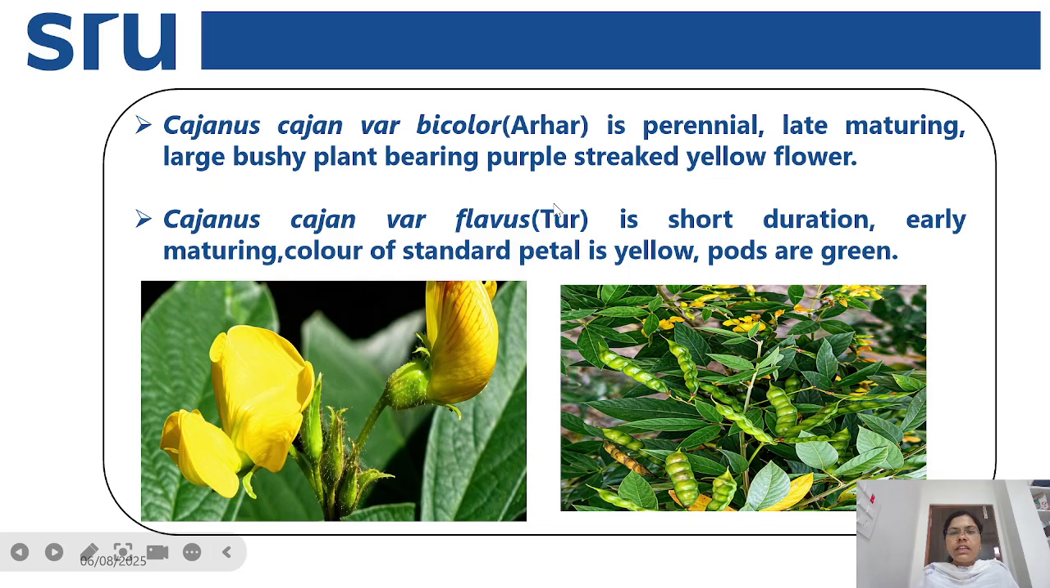And here you can see the difference in the color of the flower. In both varieties, the color of the flower is yellow, but in case of Arhar, we can see purple streaks on the yellow flower. So these are the varieties of the red gram crop.